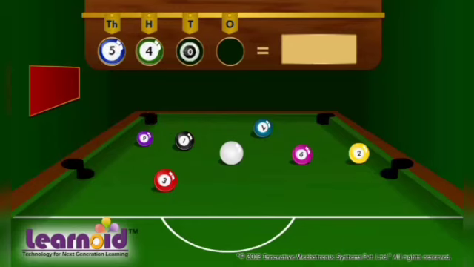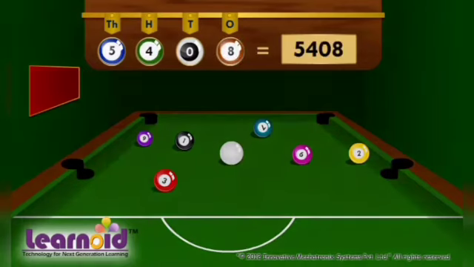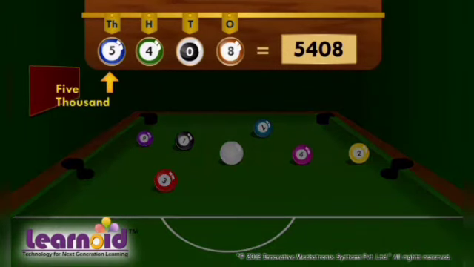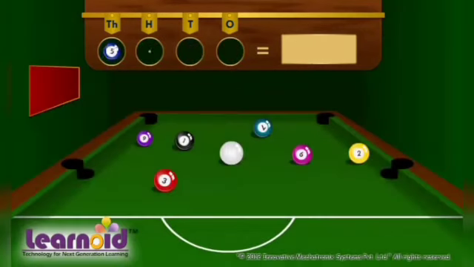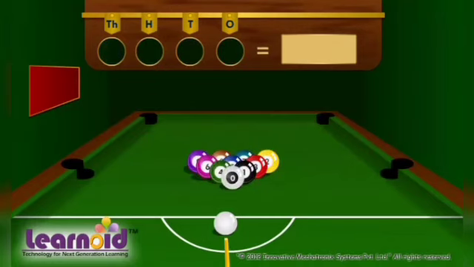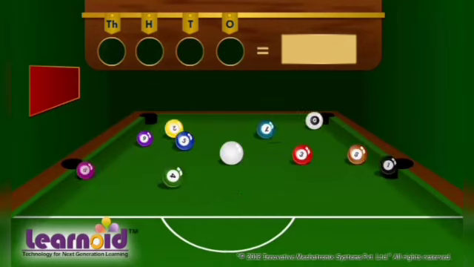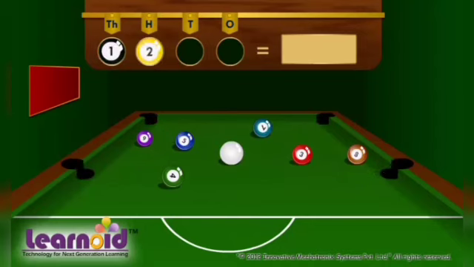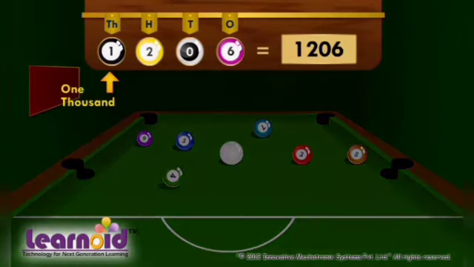5, 4, 0, 8. We will read this as 5,408. 1, 2, 0, 6. We will read this as 1,206.